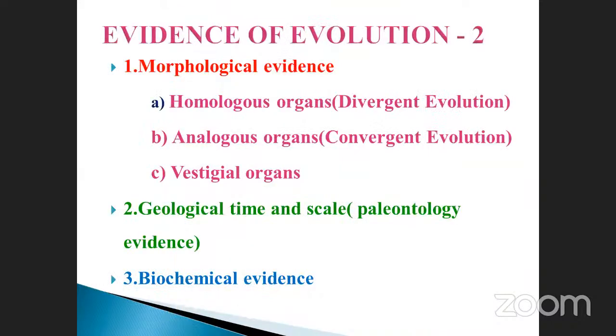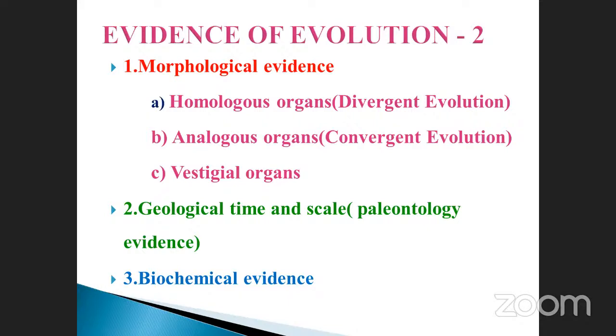See, evidence of evolution. Okay, so what are the evidences present in nature? Already we discussed: morphological evidence, homologous organs, analogous organs, the vestigial organs. These are all morphological characters. And geological time scale, paleontology evidences, biochemical evidences.